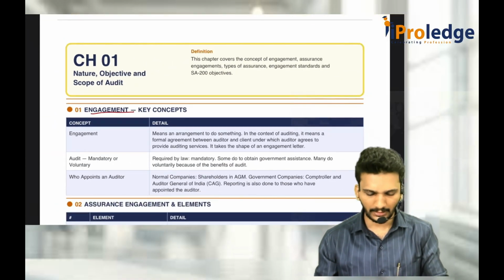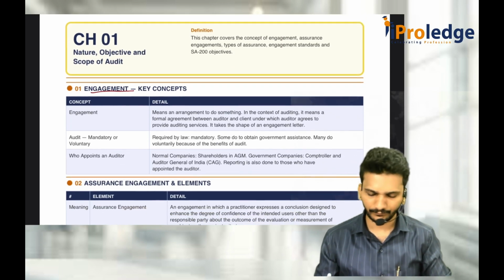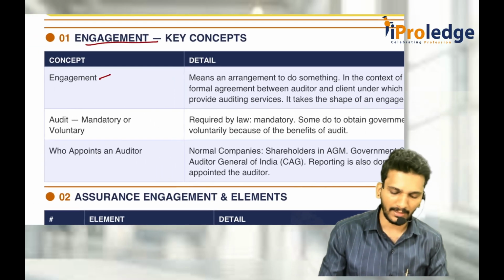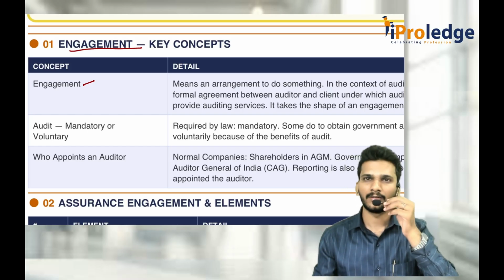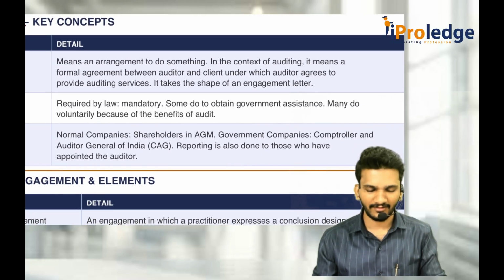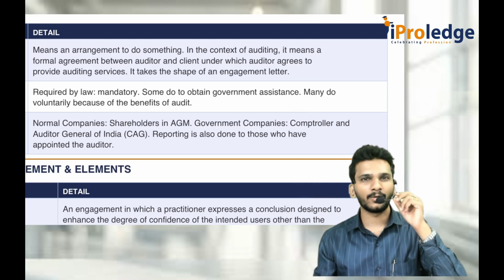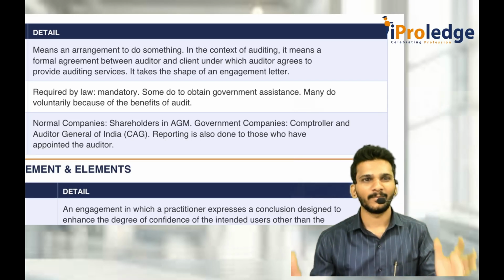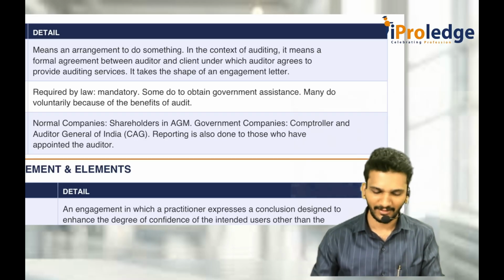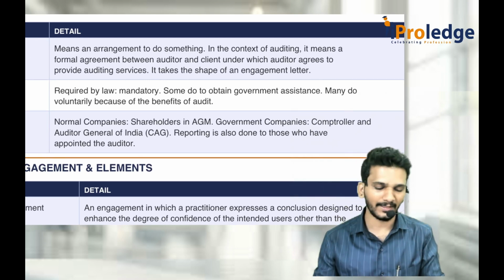So, starting chapter 1, SA 200, nature, objective and scope of audit. First of all, we should understand what is engagement. What is engagement? Engagement is something where the groom to be and bride to be come in front and exchange the rings. That is called engagement. Yes, that is also engagement, but I am not talking about that engagement. I am talking about audit engagement.